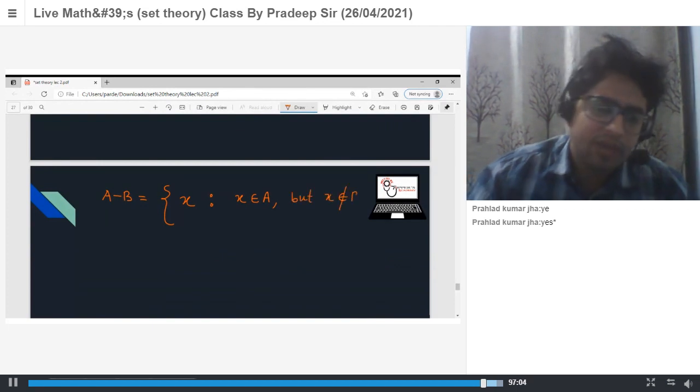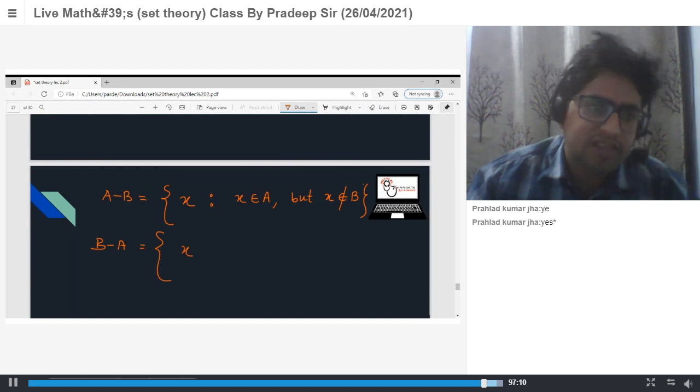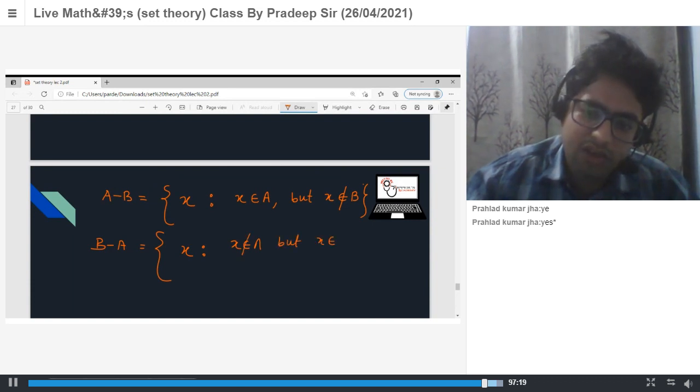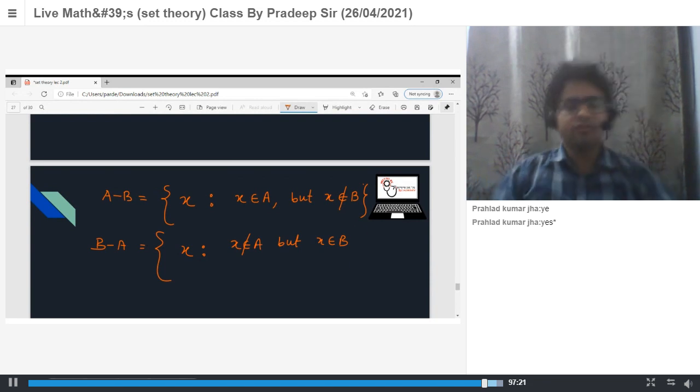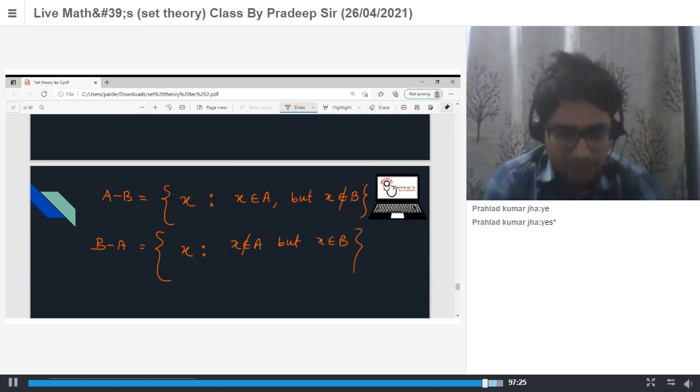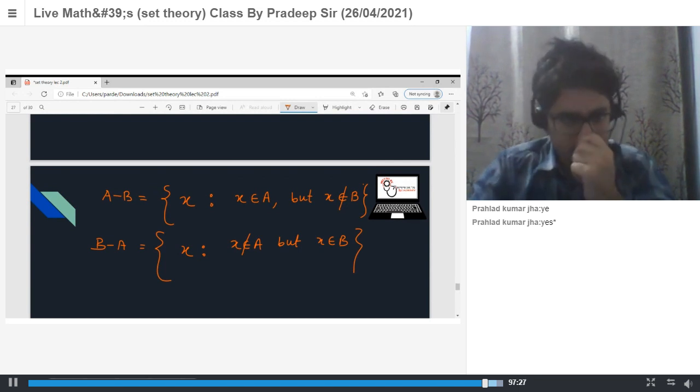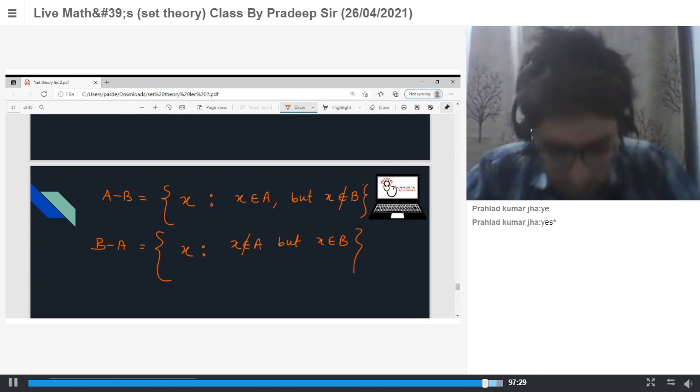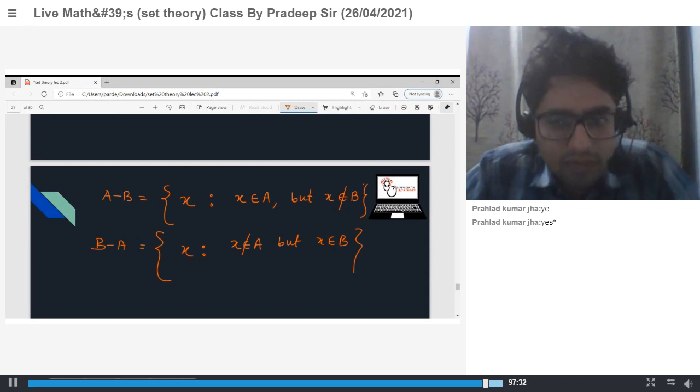Similarly, B minus A is what? The collection of X such that X does not belong to A, but X belongs to B. Any doubt in this?